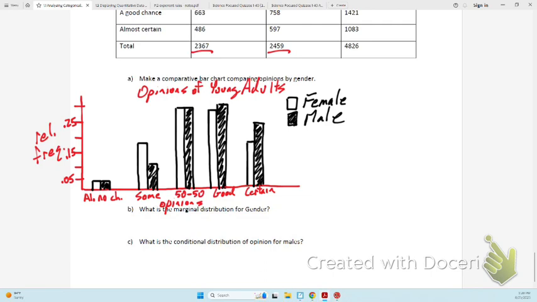And that's it for a comparative bar chart. We looked at a segmented bar chart, which is also a comparative bar chart. So that's a whole other option here, and it's up to you.